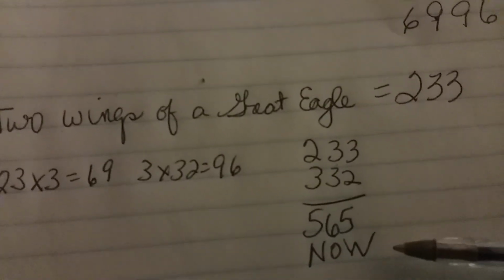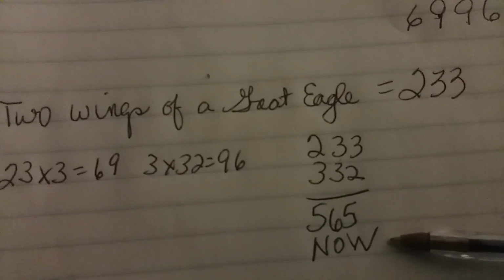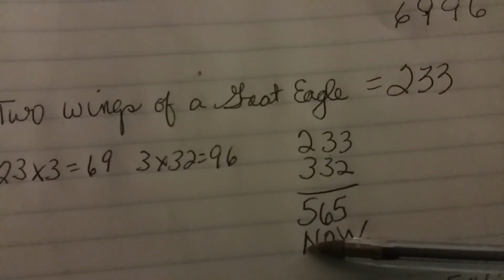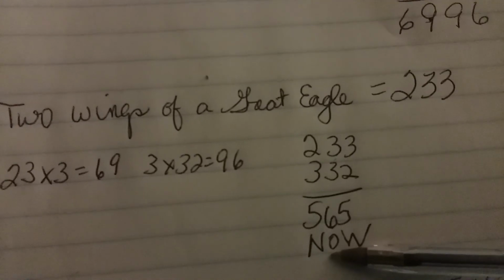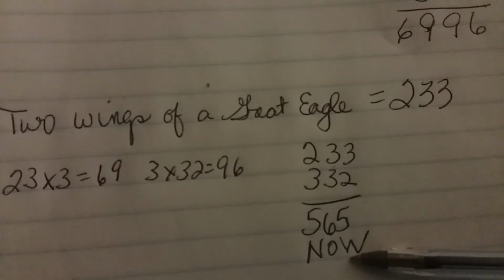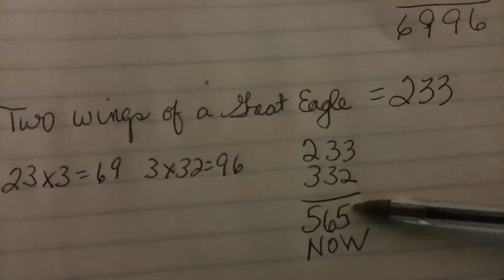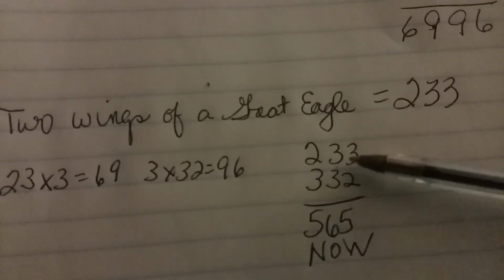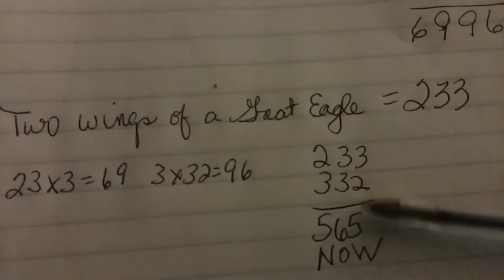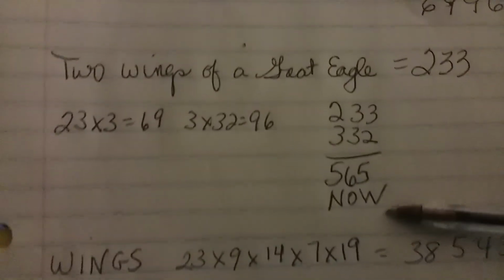And I talked about how we're going to be living in the now, and if N is the 14th letter, 1 plus 4 is 5, O is the 15th letter, 1 plus 5 is 6, W is the 23rd letter, 2 plus 3 is 5. And you see what 233 plus its reverse, 332, equals 565, the numbers of now.